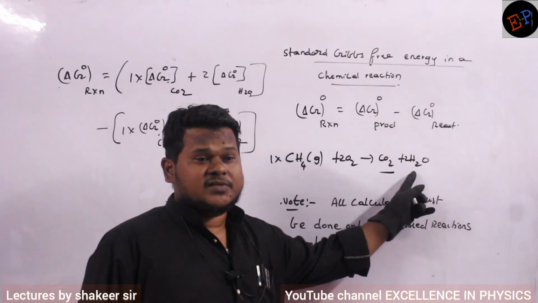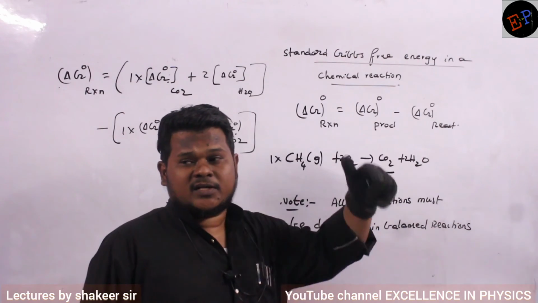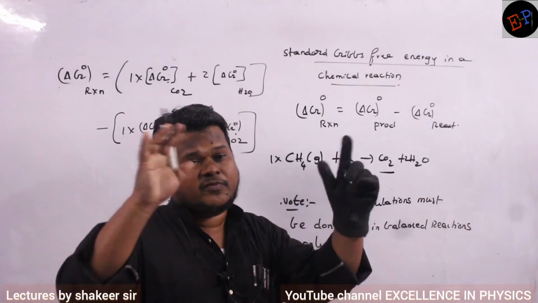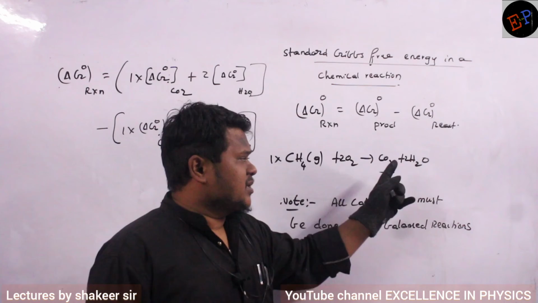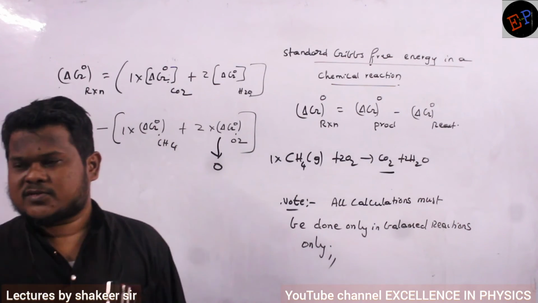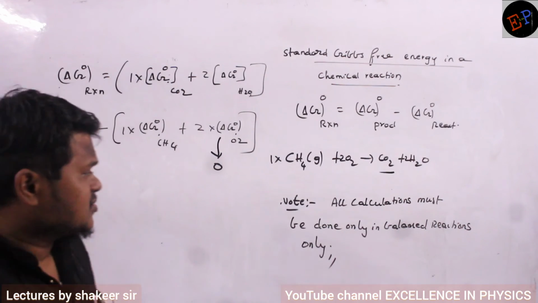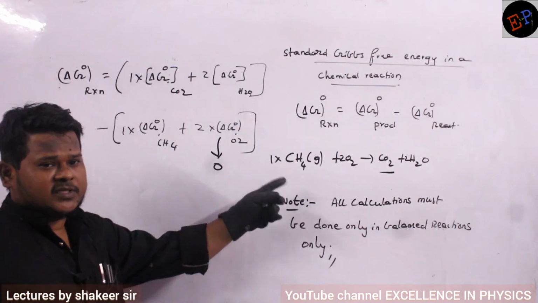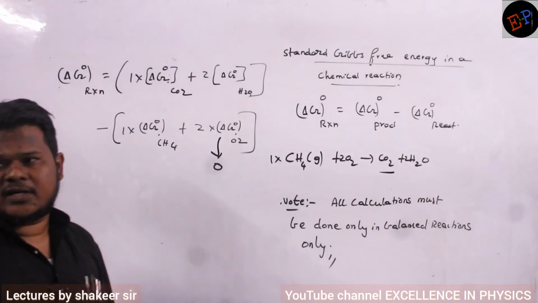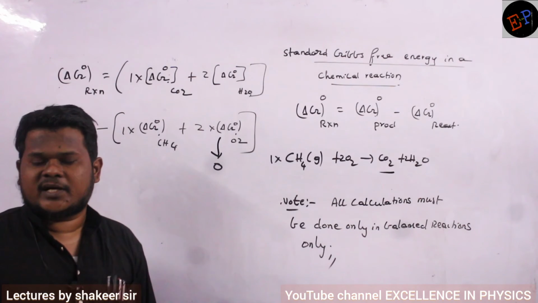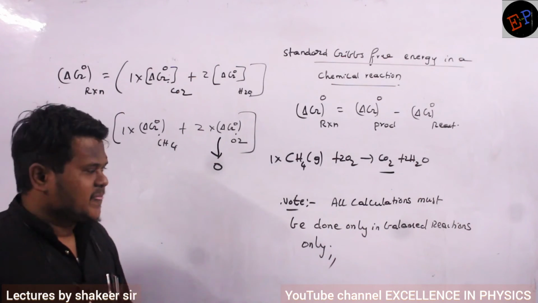Hydrogen, is it present in its natural form? No. Hydrogen naturally is present as molecules in the form of gas. Clear? But this is water, so it is also not present in its natural form. Are you able to understand? So like this, you can write the change in total standard Gibbs free energy in the case of a reaction. Is it clear? That's it.